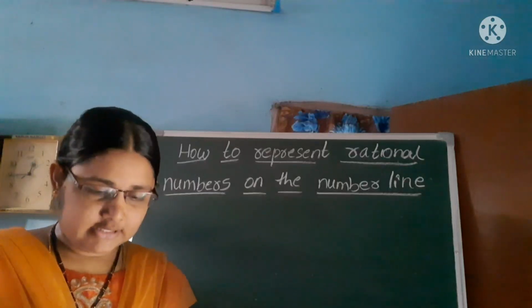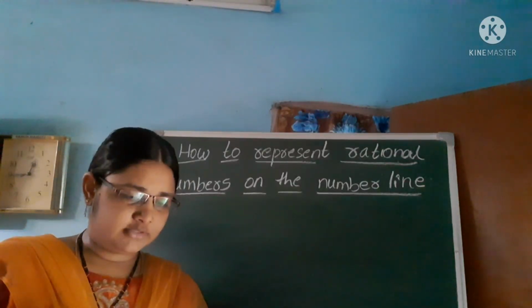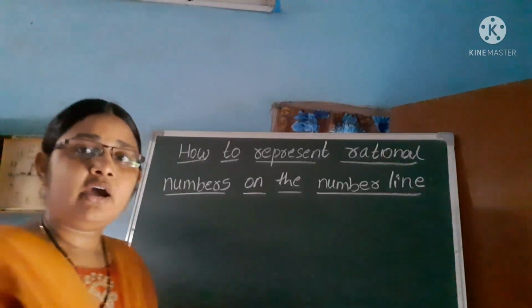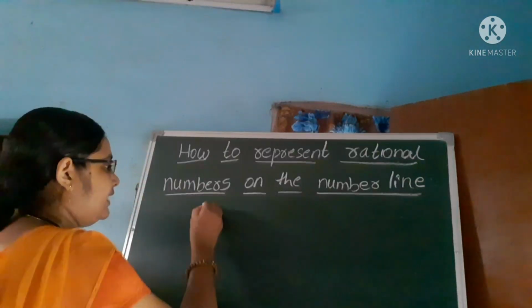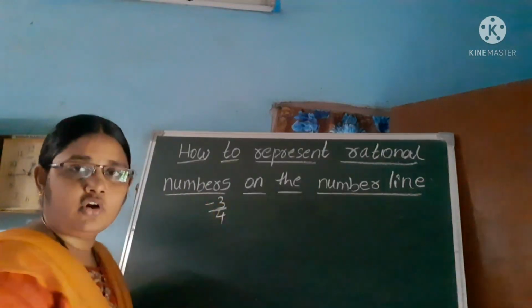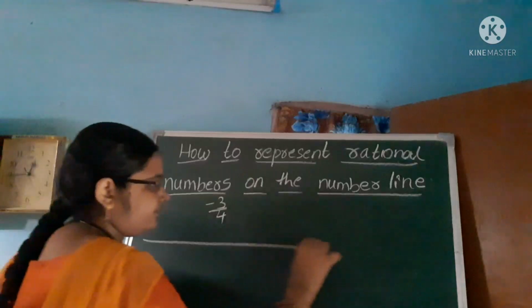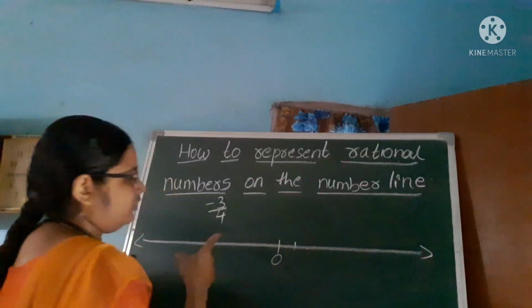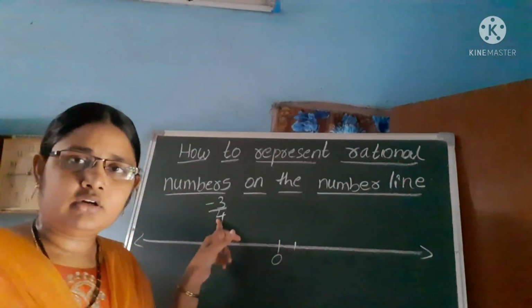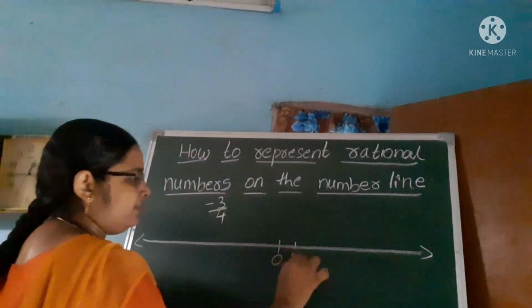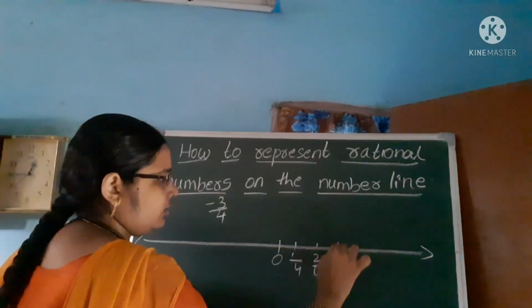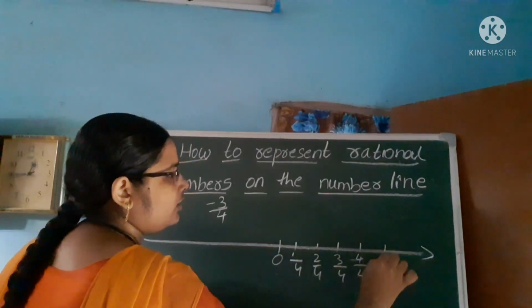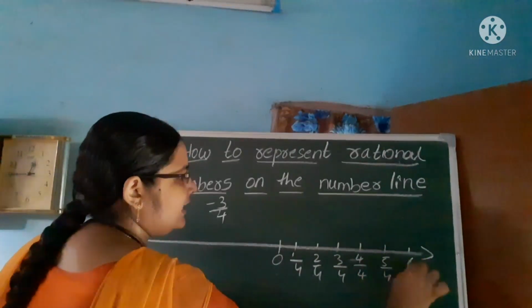And next one is on the same page, do these problems. Represent minus 3 by 4 on the number line. First draw the number line. 0. So here, what's the denominator? 4. Okay. Take 1 by 4, 2 by 4, 3 by 4, 4 by 4, 5 by 4, 6 by 4.